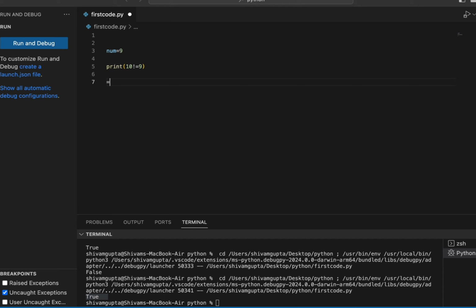So here you have learned about a single equals to, a double equals to, and a should not be equals to. So these are the three operators. These operators help us check different cases when we are running code in Python. So this is equals to, this is double equals to, and this is should not be equals to. I have explained these three operators and their use.